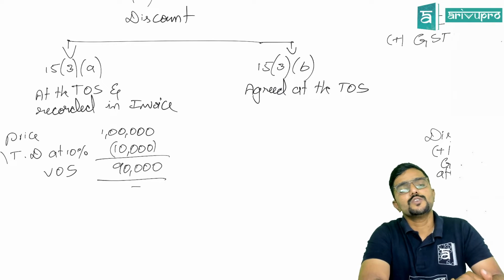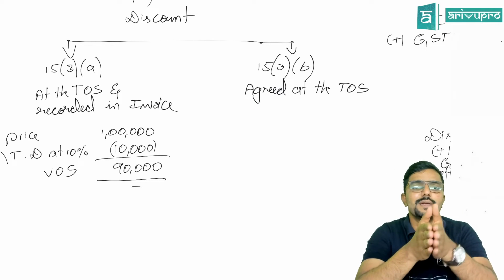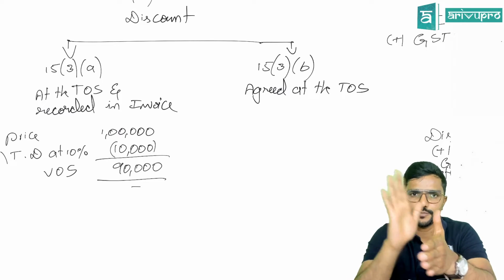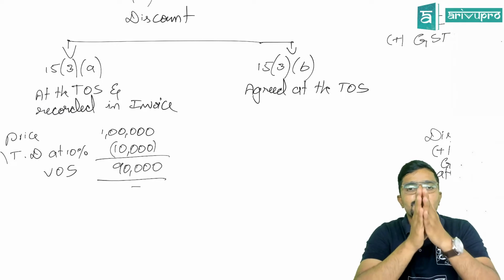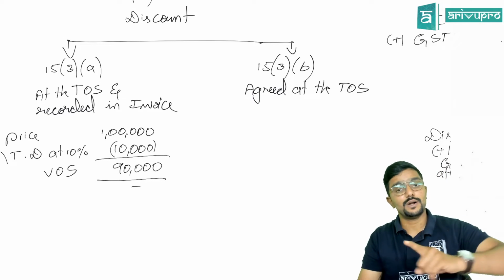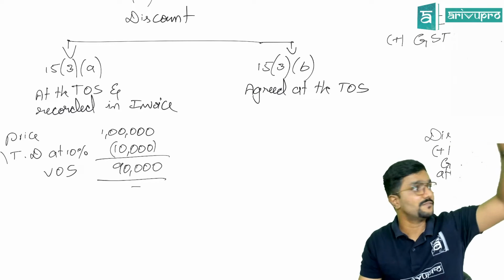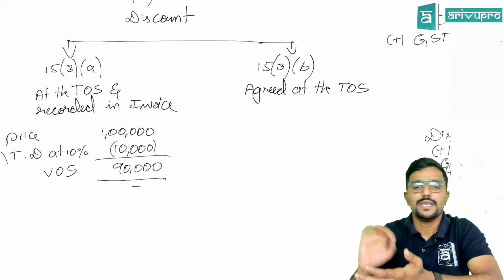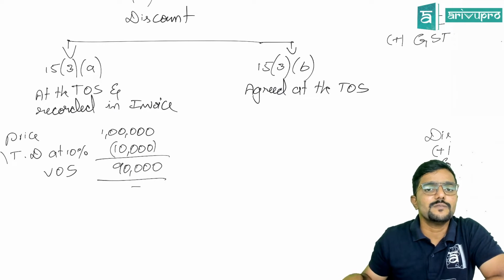Yes, sir. So with respect to whatever supplies have been made from April to November, tax has been paid and invoice has been issued. Now the supplier is giving the discount for whatever purchases are made by the recipient from April to November. So with respect to this, the invoice cannot be altered. So what will the supplier do?